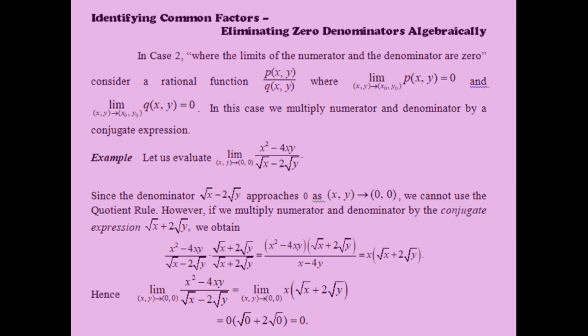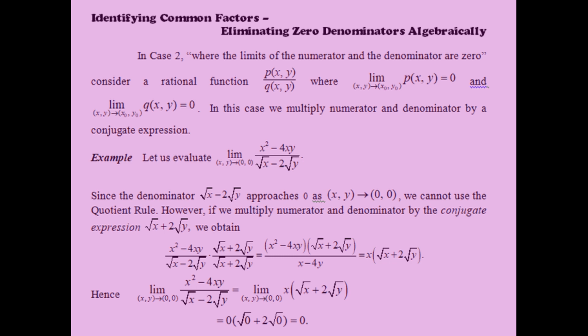However, if we multiply the numerator and denominator by the conjugate expression square root of x plus 2 times square root of y, we obtain x square minus 4xy by root x minus 2 root y times root x plus 2 root y by root x plus 2 root y, which is equal to x square minus 4xy times root x plus 2 root y all divided by x minus 4y, which is equal to x times square root of x plus 2 root y.